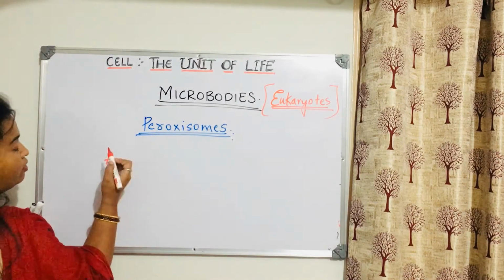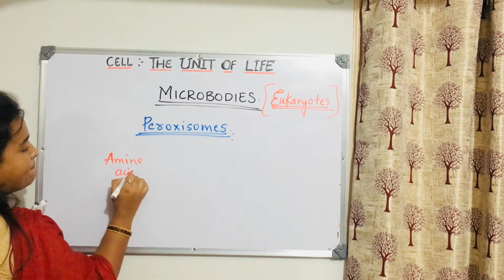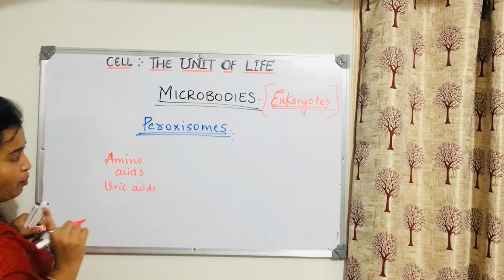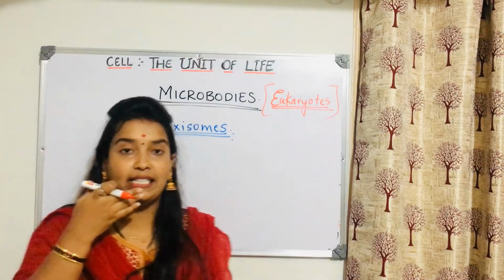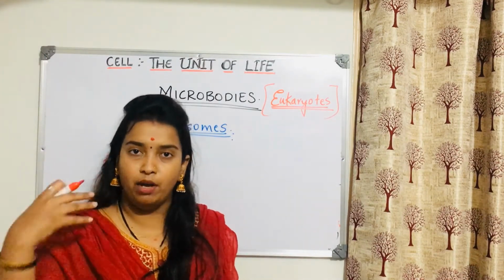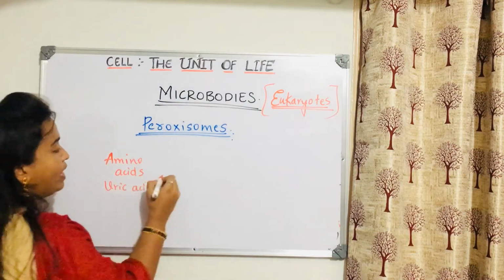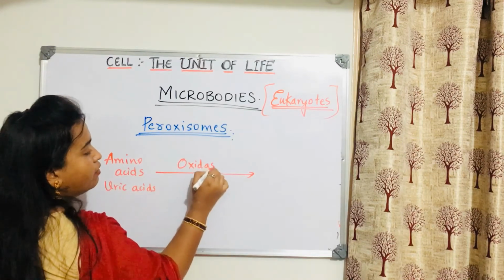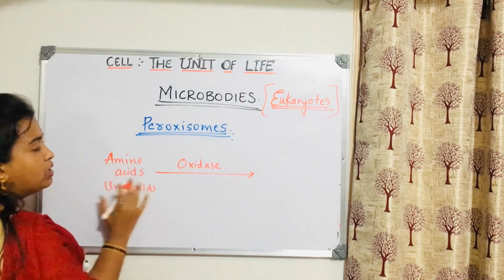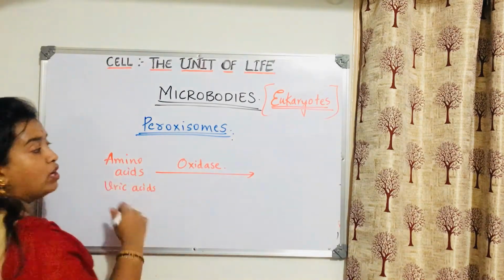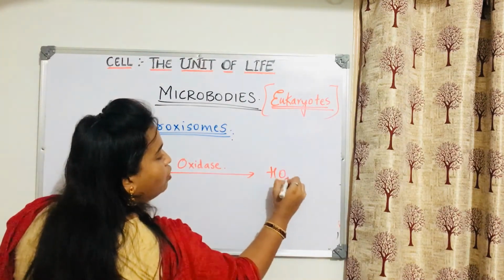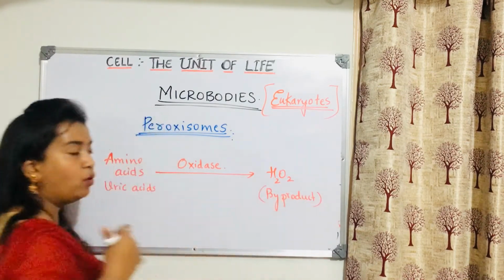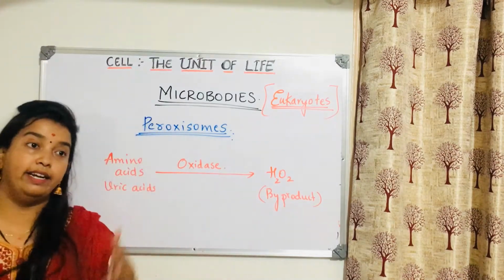Now amino acids and uric acids, these acids are toxic to the body. We need to remove them. Uric acids are very dangerous for the body. We remove them through the excretory system. So what this peroxisome will do is, with the help of this oxidase enzyme, it will oxidize this amino acid and uric acid. The byproduct which is produced is H2O2. In total, I am trying to explain to you; we are not going into detailed chemistry here.